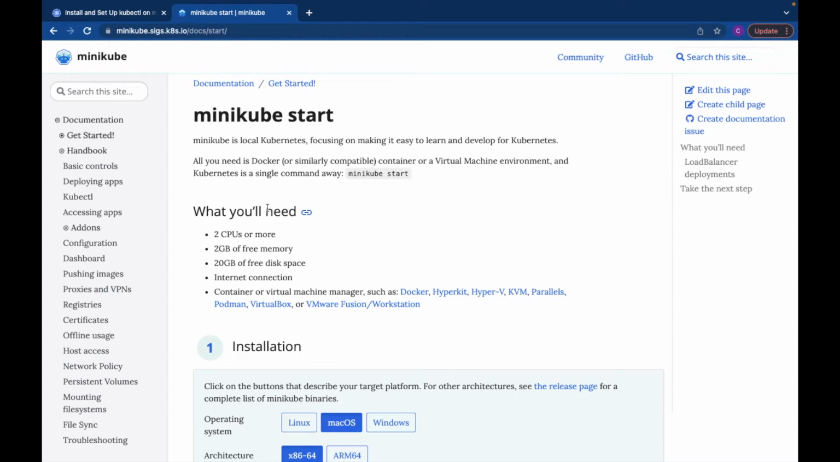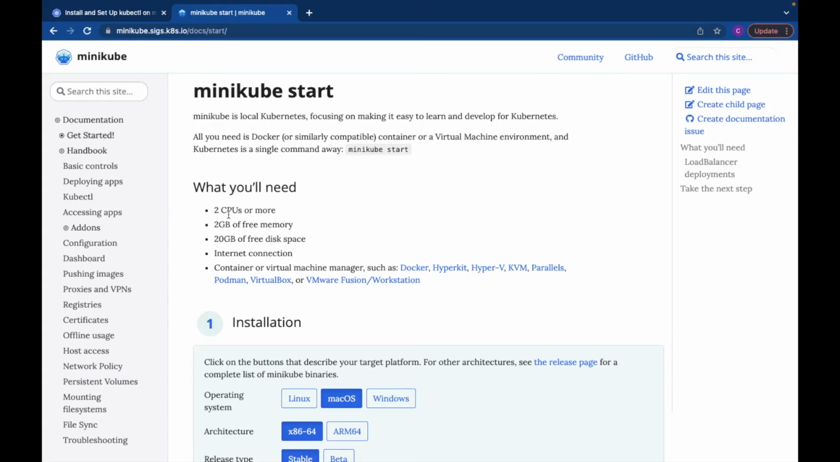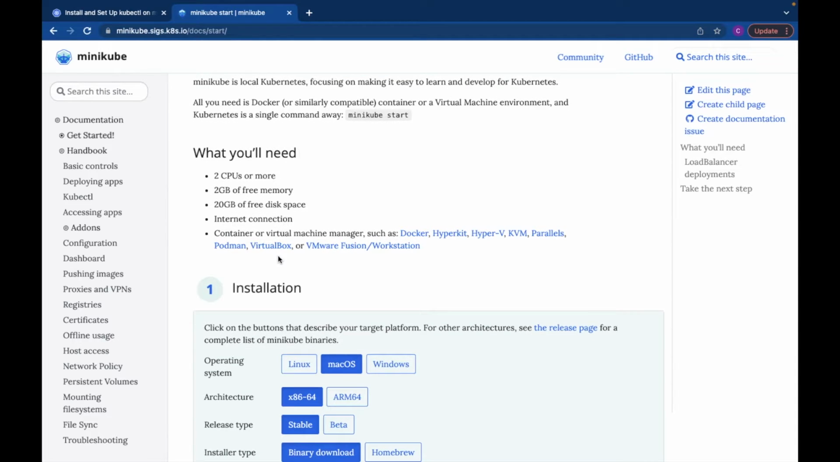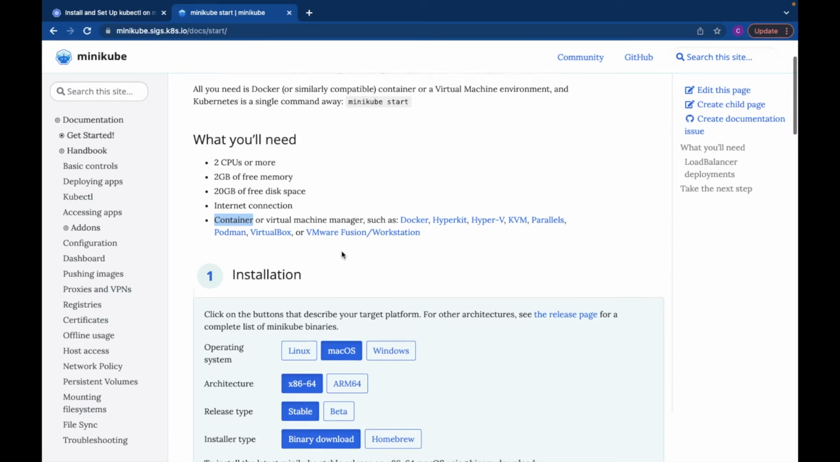To install Minikube, there are some prerequisites. We need two or more CPUs, 2 GB of free memory, 20 GB of free disk space, and most importantly, a good internet connection. And as I told earlier, we might need a container or virtual machine manager such as Docker, HyperKit, Hyper-V, KVM, Parallels, Podman, VirtualBox, or VMware Fusion or Workstation.